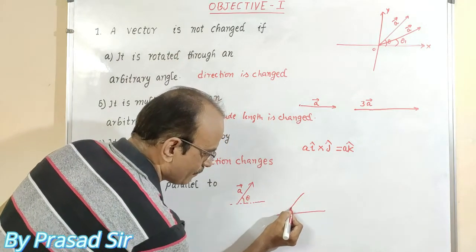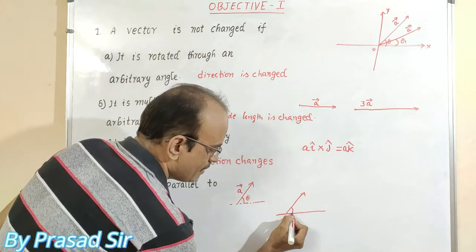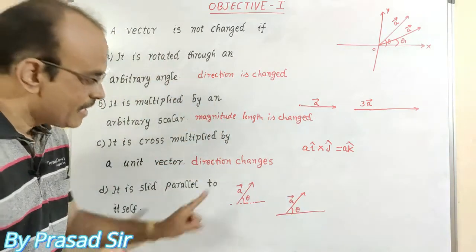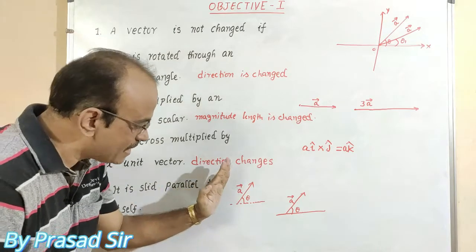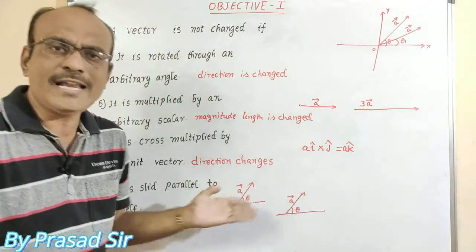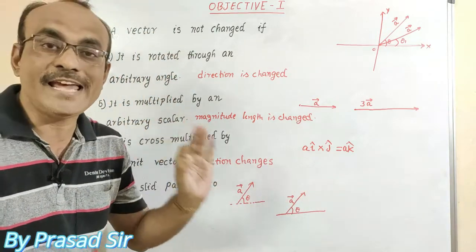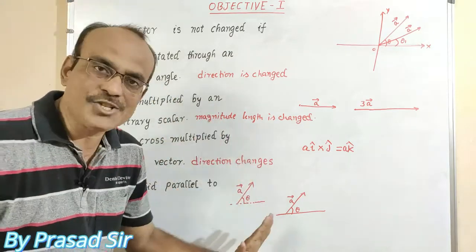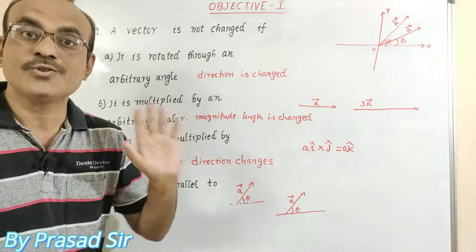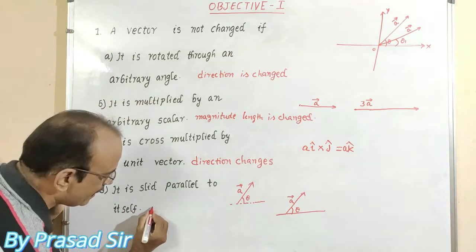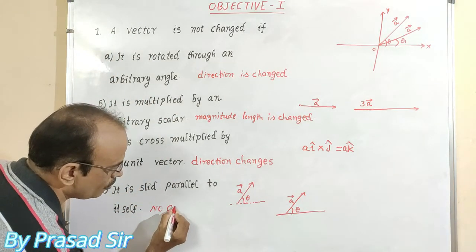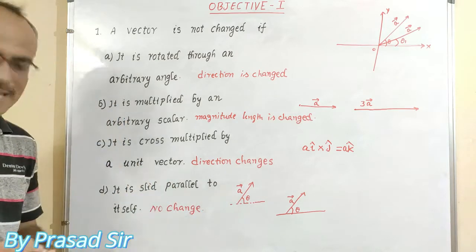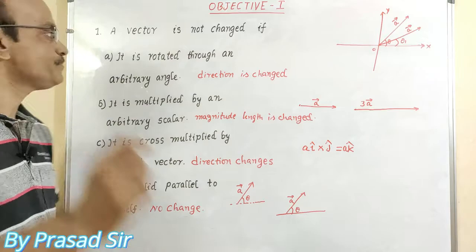This vector came here and makes an angle theta with this one, and this is the vector. But when the vector is slid parallel to itself, there is no change in direction or magnitude. No change.